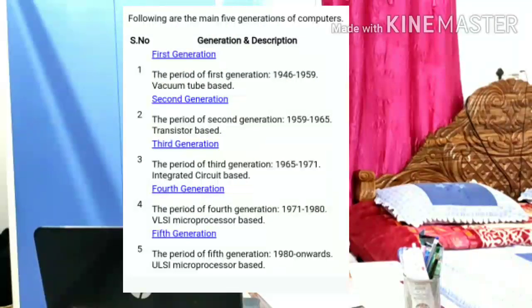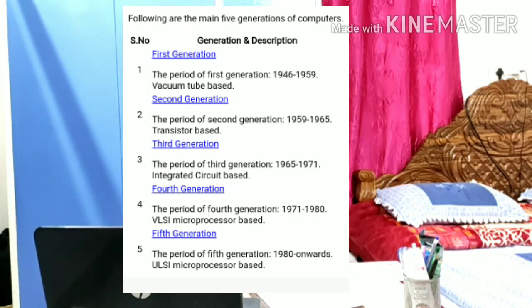Next we'll see the generation of computer. What is the generation of computer? Generation in computer terminology is a change in the technology a computer is being used. Initially, the term generation was used to distinguish between varying hardware technology, but nowadays generation includes both hardware and software, the whole component together to make an entire computer system.